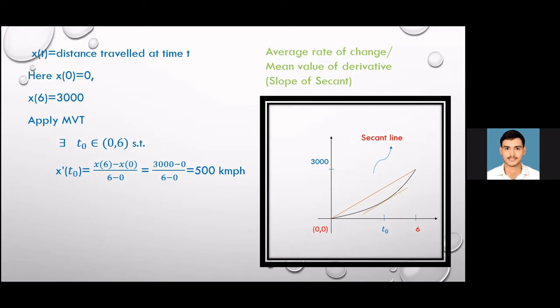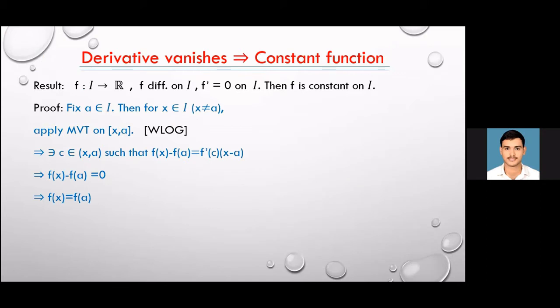Okay. Now moving on to mathematical applications. So the various mathematical applications. First, we have: if the derivative vanishes, then the function is a constant function. Now I am considering the function from I, this I is an interval, right? And this is a real valued function, differentiable on I. Differentiable also implies that it is continuous on interval I, and f dash equals 0 on I, then